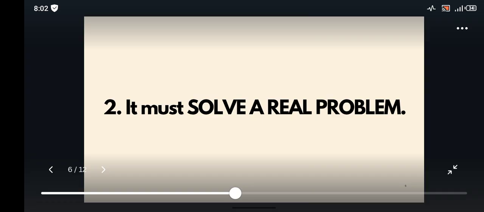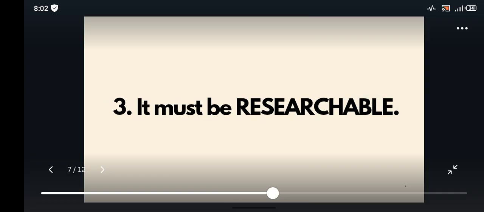It will not be disapproved by any lecturer at all, right? Because why? I said it is the effect of X on Y. You get the point. So your project topic must solve a real-time problem. The next one, it must be researchable.